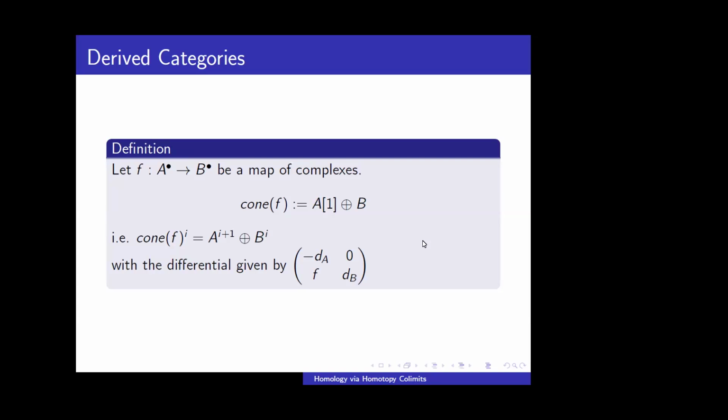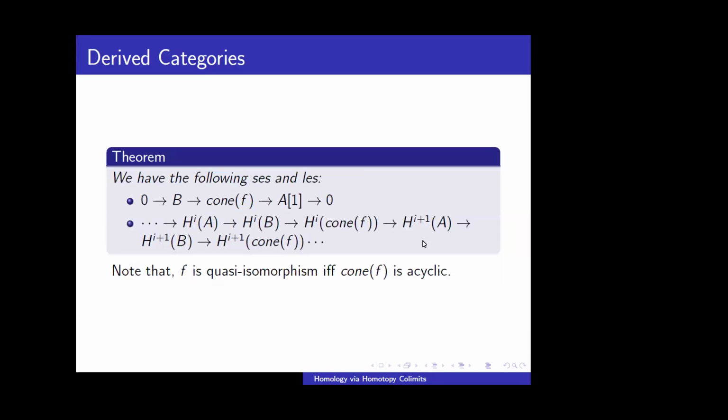And this cone gives us a notion of acyclicness. The cone is defined such that there is a short exact sequence from B to cone F to A1, and from this short exact sequence we get a long exact sequence.